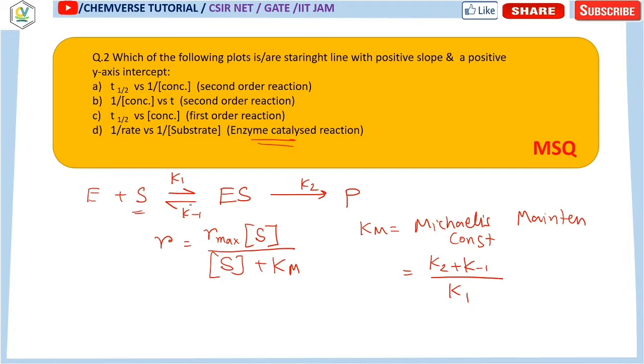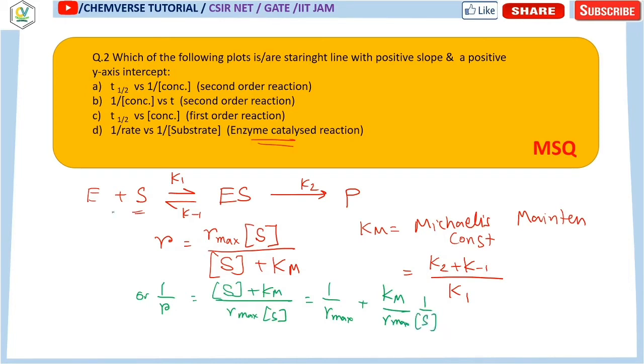Fine. So from here, if you take 1 by R, it will be S plus Km divided by R max into S. So it will be 1 by R max plus Km by R max into 1 by S. This is your expression.